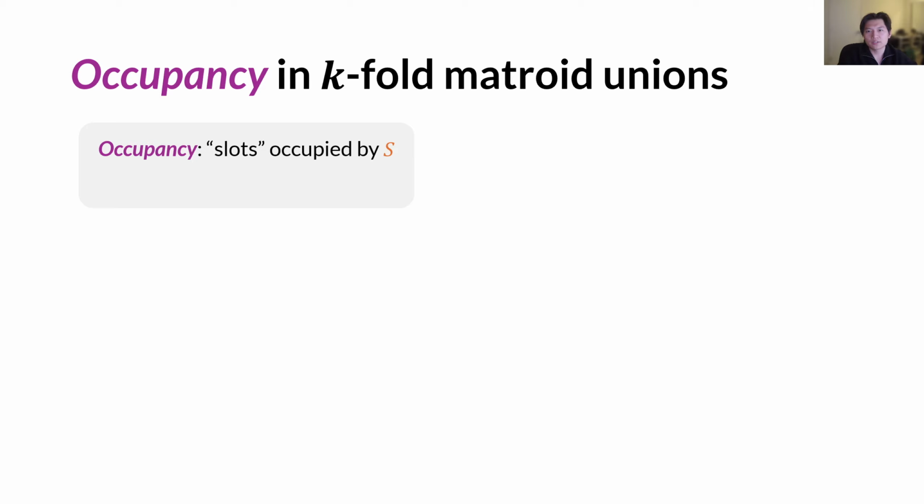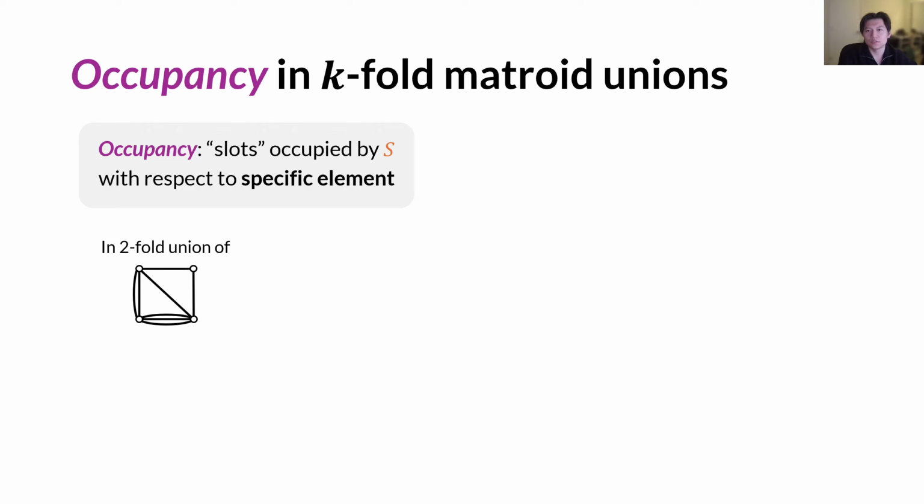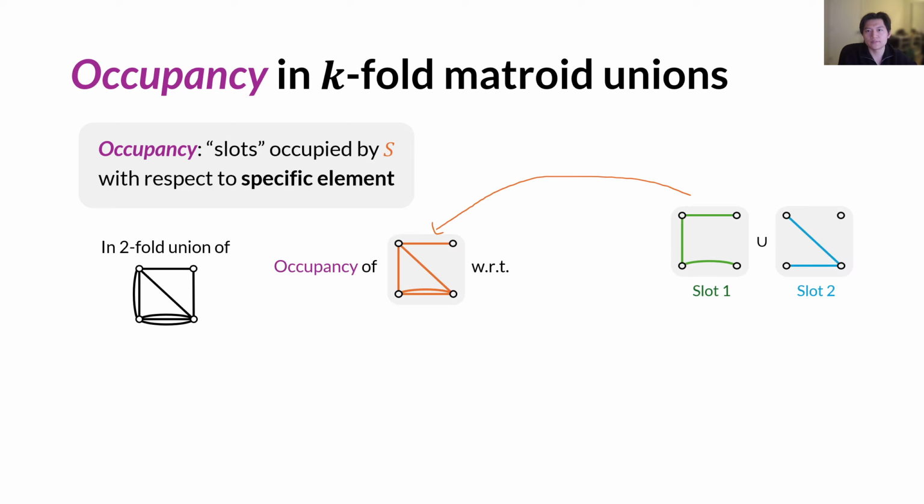However, for general k-fold matroid unions, it turns out that we should really define this quantity with respect to specific elements. For instance, let's go back to this two-fold union of graphical matroids. And let's take a look at the occupancy of this orange set with respect to different elements.